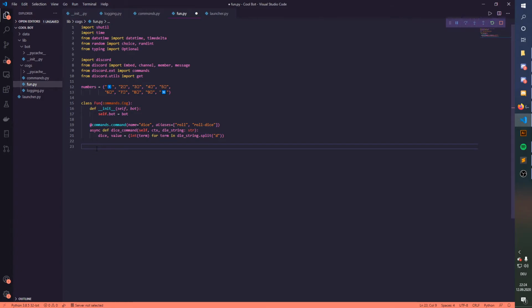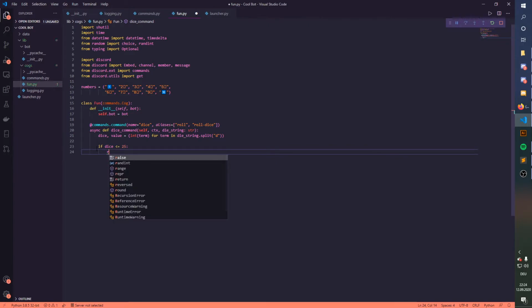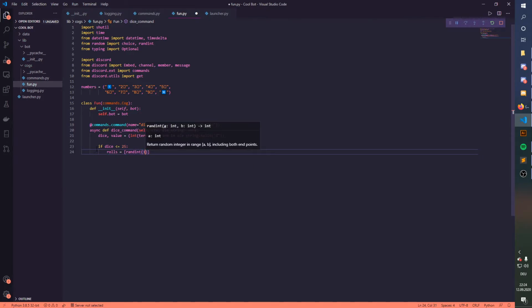Now we're making an if statement that's called if dice. Dice is smaller or equals to 25. We're basically making another variable here, rolls equals rand integer, which stands for random randint, 1 and value.